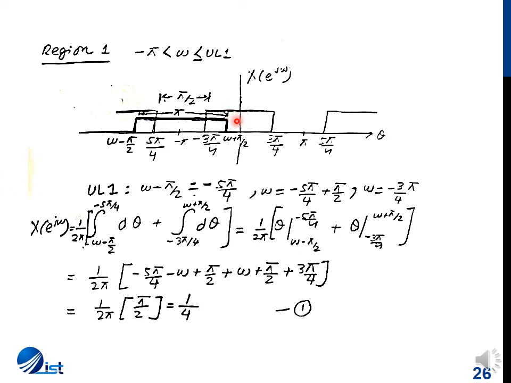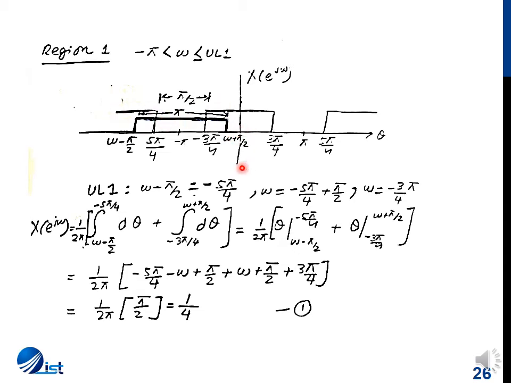Also, the shorter function has a width of pi units, and the larger function has a gap of pi by 2 between its adjacent samples. So the width of the shorter function is greater than the gap between two adjacent samples.